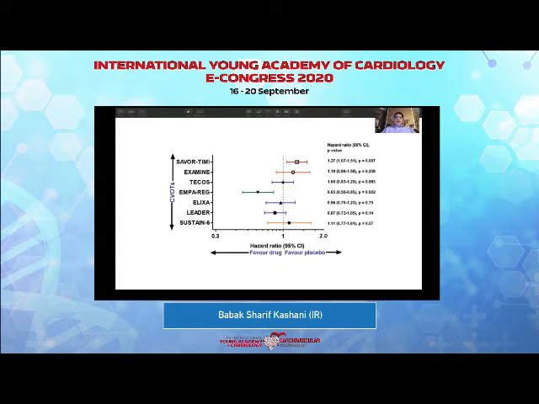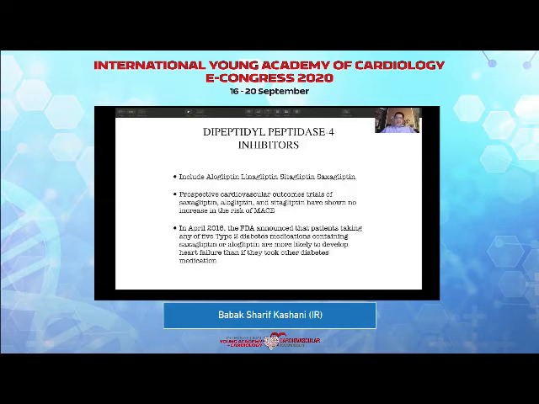And although most medications are nearly in the midline, SGLT2s are showing quite a favorable effect for heart failure. And this is the point that I'm trying to get to, that talking about cardiovascular disease and talking about the effects on atherosclerosis is different from talking about heart failure. Different classes of these medications.